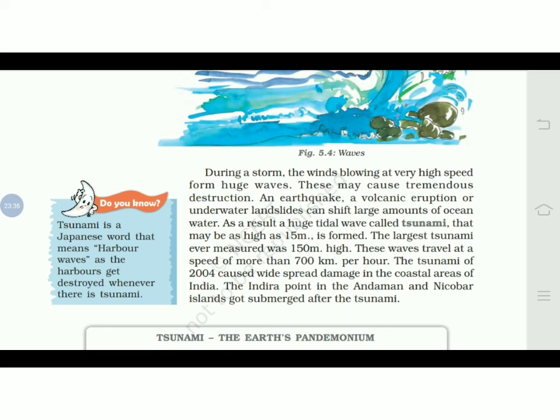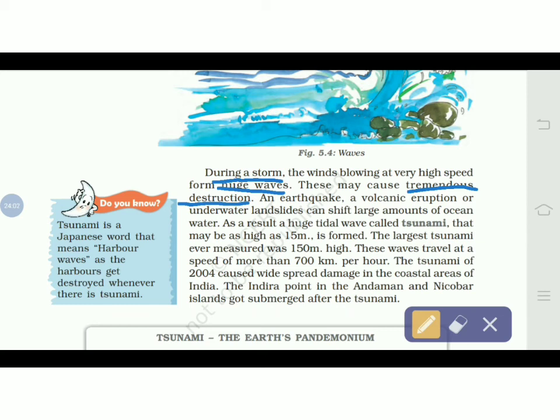So as you can see here, as I said, if the wind is mild, then the waves would be smaller. But during a storm, when the wind is blowing very strong, huge waves can be formed. So this brings tremendous destruction. It can damage whatever these waves collide with.